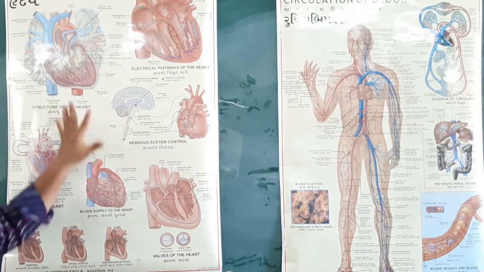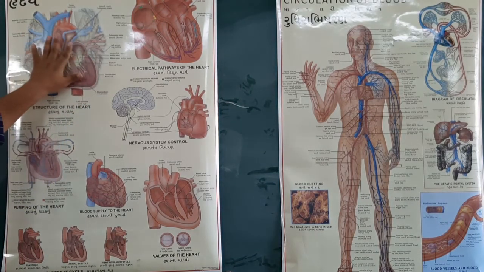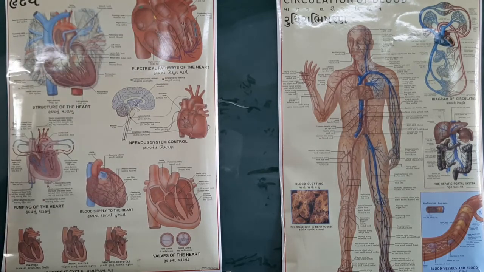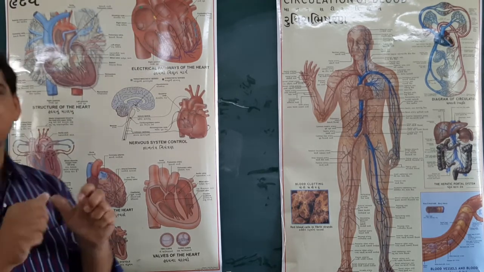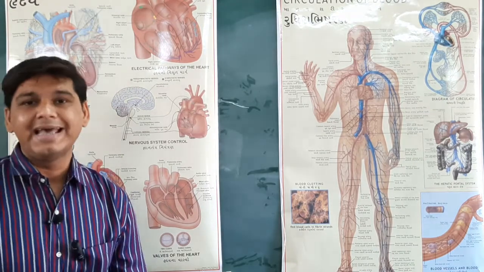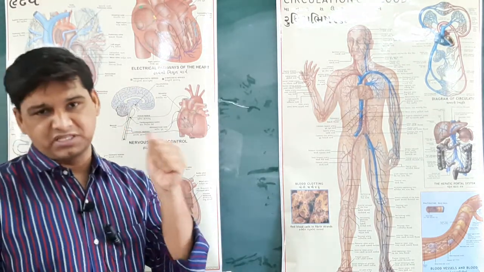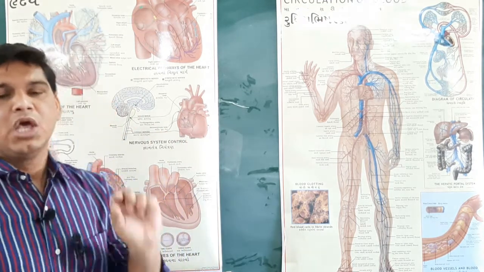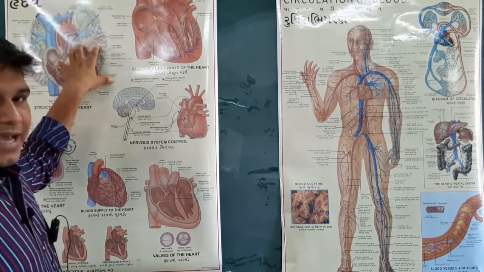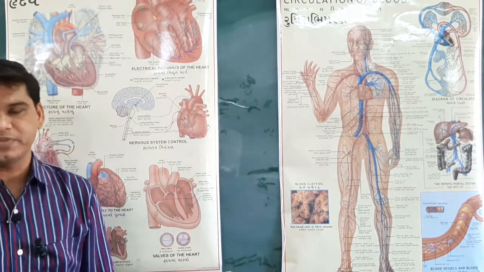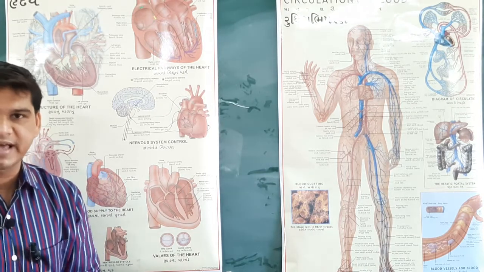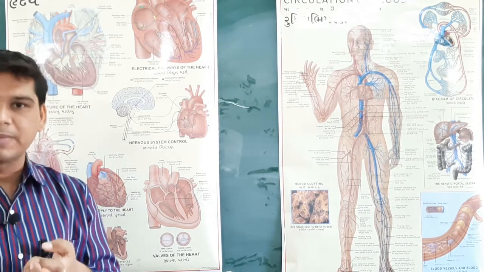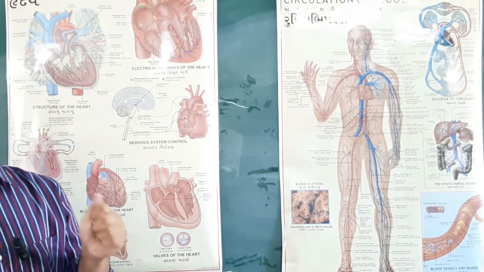So, first of all, here is a figure of a human heart. The human heart is generally conical in shape, and its size is like a closed fist. The shape of the human heart is conical, and its size is similar to a closed fist. You have to remember the shape and size. That is about the human heart.